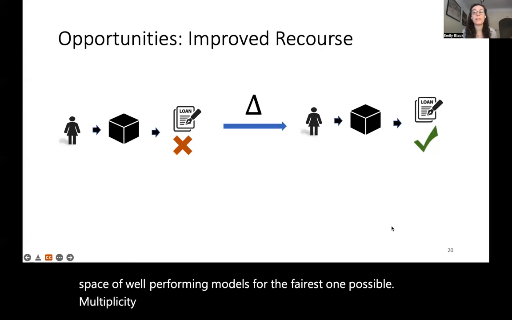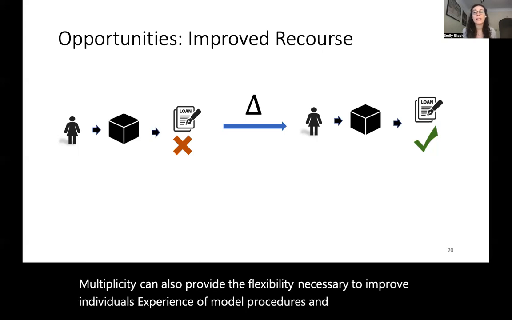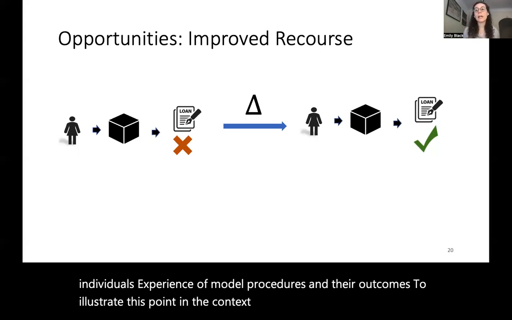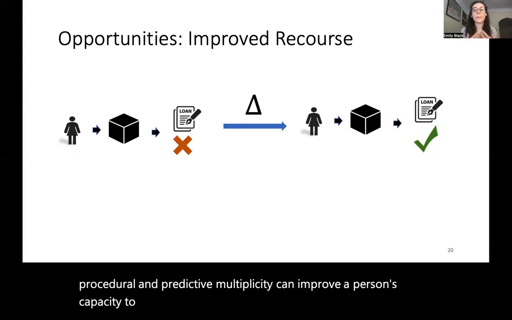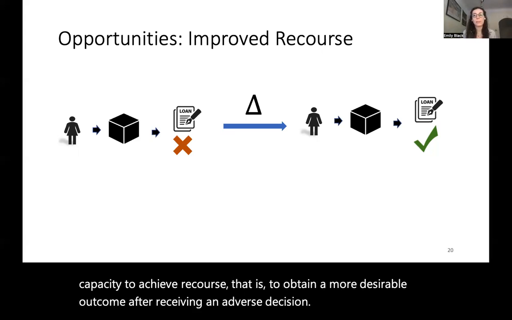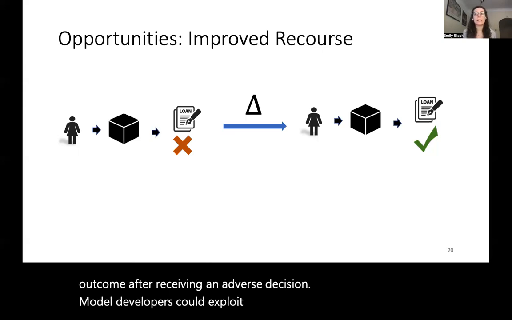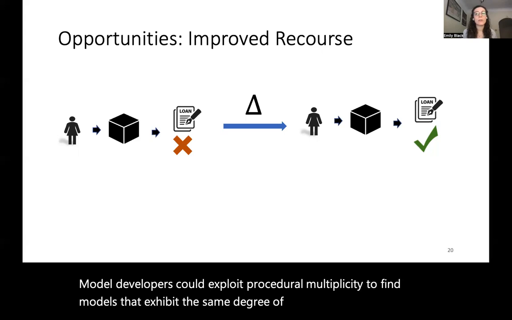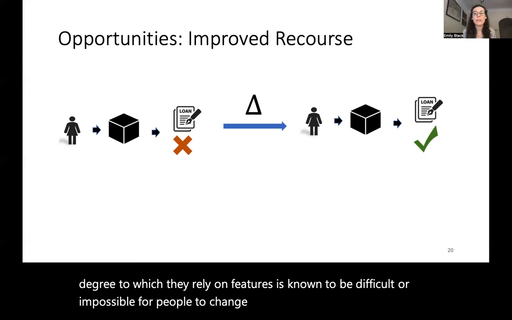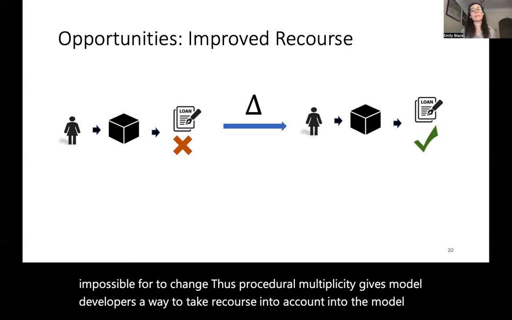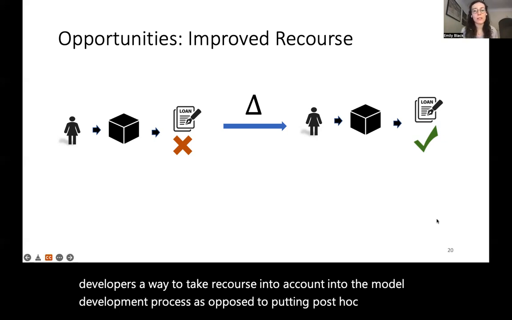Multiplicity can also provide the flexibility necessary to improve individuals' experience of model procedures and their outcomes. To illustrate this point in the context of fairness, we explain how procedural and predictive multiplicity can improve a person's capacity to achieve recourse, that is, to obtain a more desirable outcome after receiving an adverse decision. Model developers could exploit procedural multiplicity to find models that exhibit the same degree of accuracy, but differ in the degree to which they rely on features known to be difficult or impossible for people to change. Thus, procedural multiplicity gives model developers a way to take recourse into account in the model development process, as opposed to putting post hoc constraints on recourse-based explanations.